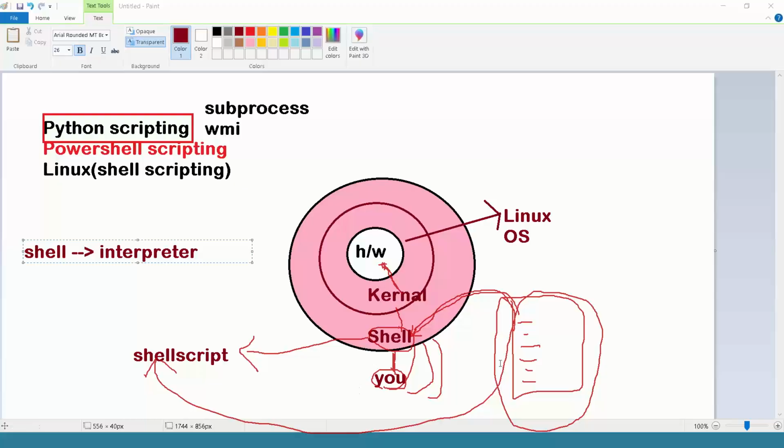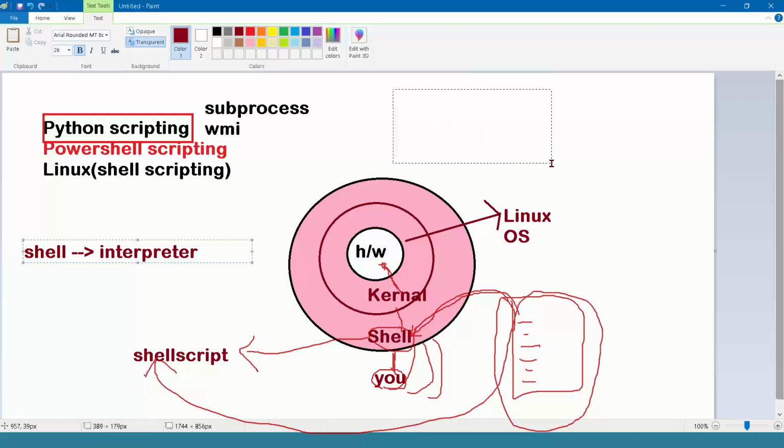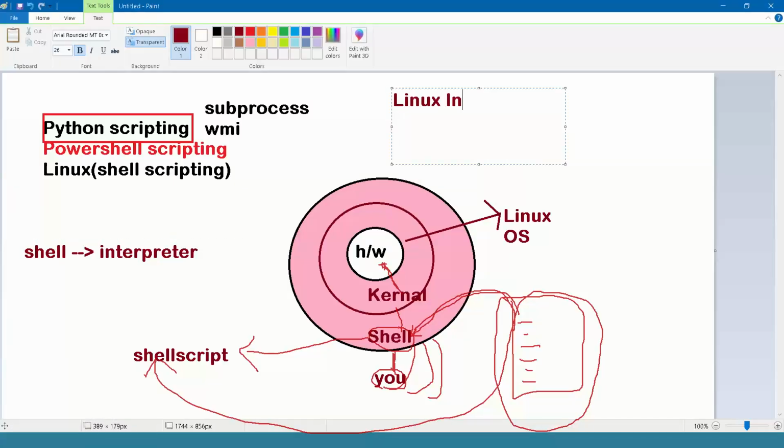Now, closely observe these areas. Who is eligible? You should already have Linux basics information. Linux commands information is required. Who is eligible to learn this course? Basic Linux commands are required.